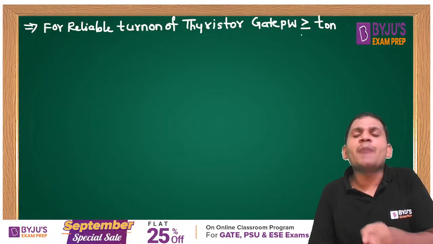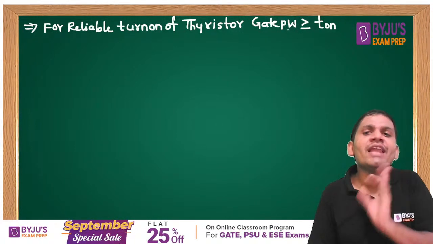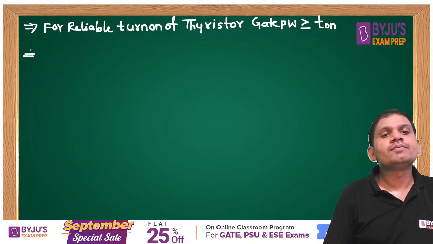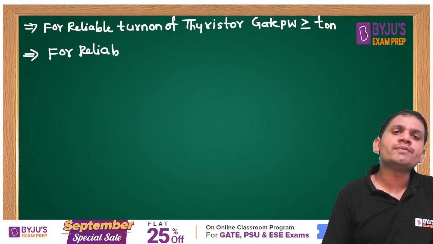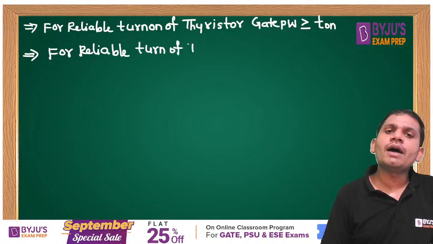The gate must be connected up to the turn on time. That is for reliable turn on of the thyristor. If a question is asked on reliable turn on of a thyristor, this is a very important concept, students.